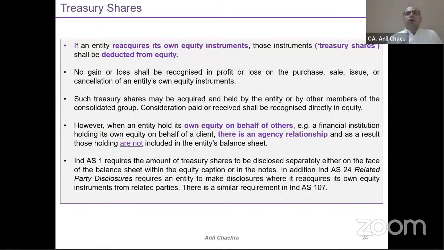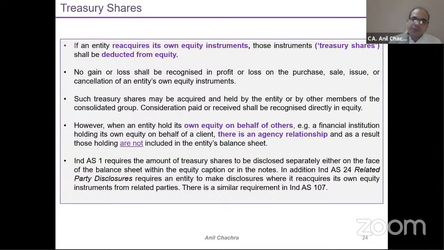Now come to the next stage, which is called the treasury shares. What is the treasury shares? If an entity acquires its own equity instruments in the market, it's called the treasury shares, right? You can see the Reliance Industries balance sheet or some big corporate sectors. They have bought back the shares and this is called the treasury shares. And this will be deducted from the equity. No gain or loss will get recognized on the purchase of treasury shares.